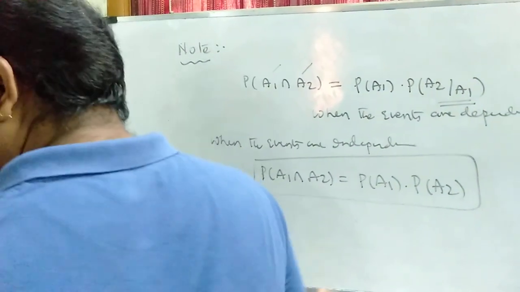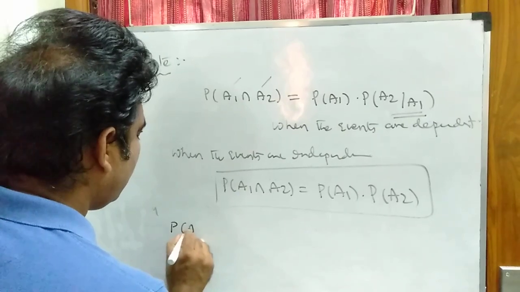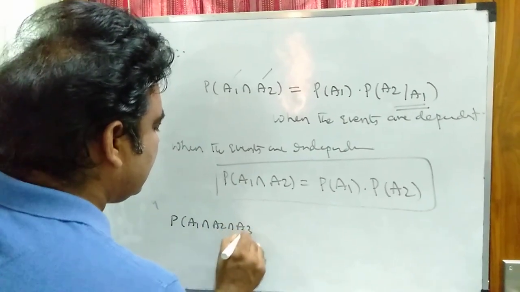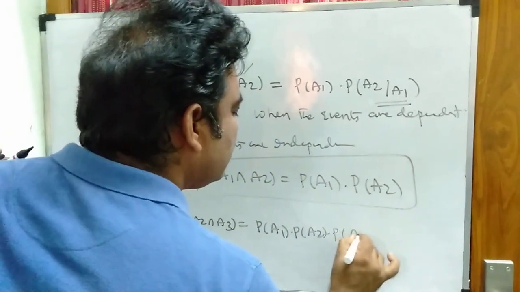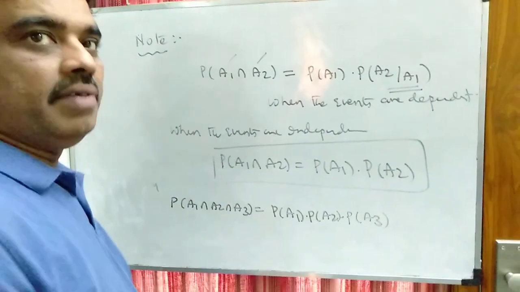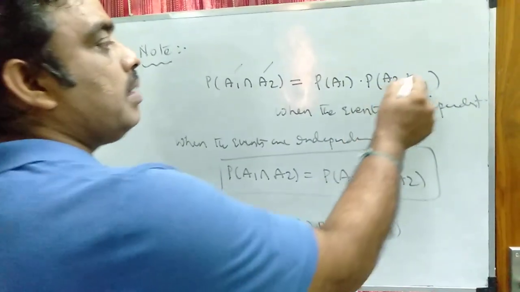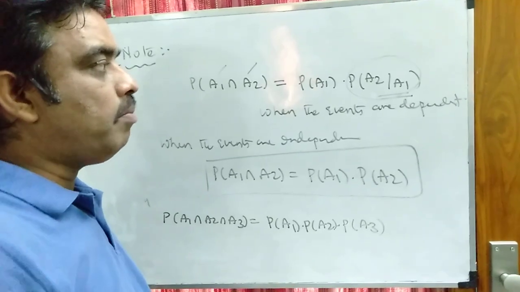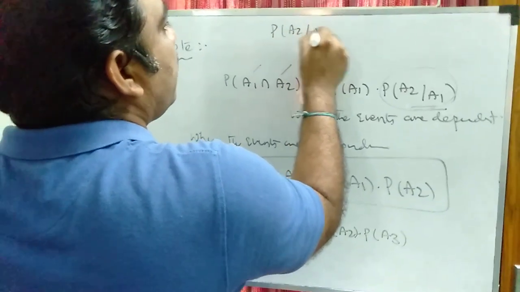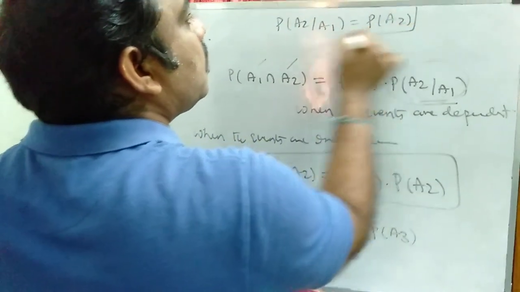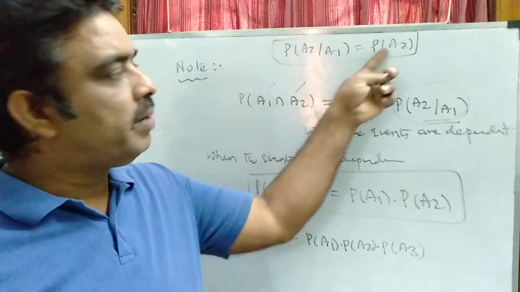Similarly, the probability of A1 intersection A2 intersection A3 will become P of A1, P of A2 into P of A3, when the events are independent events. Dependent events means you have to use the conditional formula. When the events are independent events, the condition becomes unconditional. Unconditional means the probability of A2 given A1 is equal to P of A2 only. So I can say that when the events are independent events, P of A2 given A1 becomes P of A2.